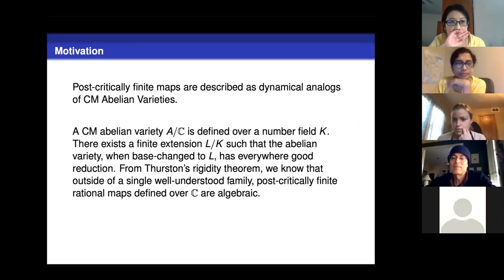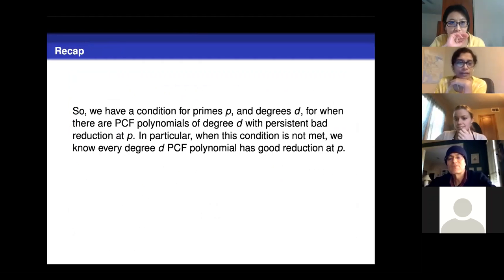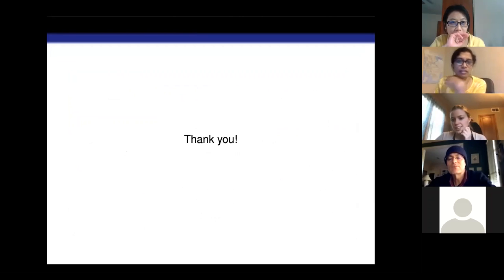I see. Okay. But you kind of go in both directions. Like if you know something about abelian varieties, you try to translate that in your sense. And also if you discover something new, then you translate in the other sense. Yes. Yeah, exactly. Okay. That's great.